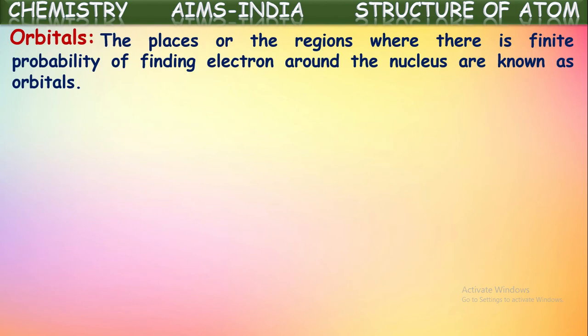Orbitals. We are using the word orbitals here. What does it mean? At the starting of the quantum mechanical model, the word orbital was used. The places or regions around the nucleus where there is a finite probability of finding an electron are known as orbitals. See here, the outlines of orbitals are shown.